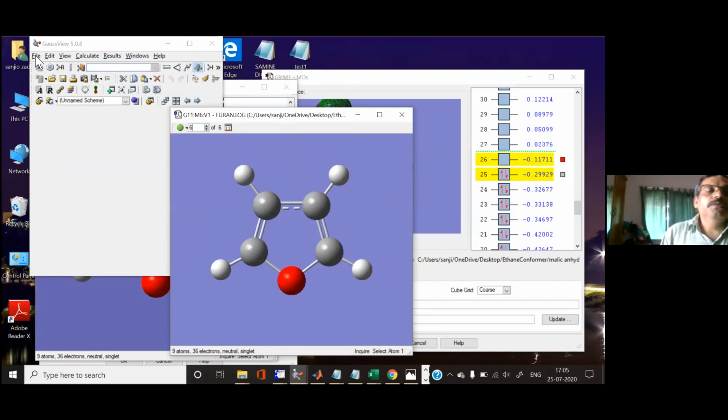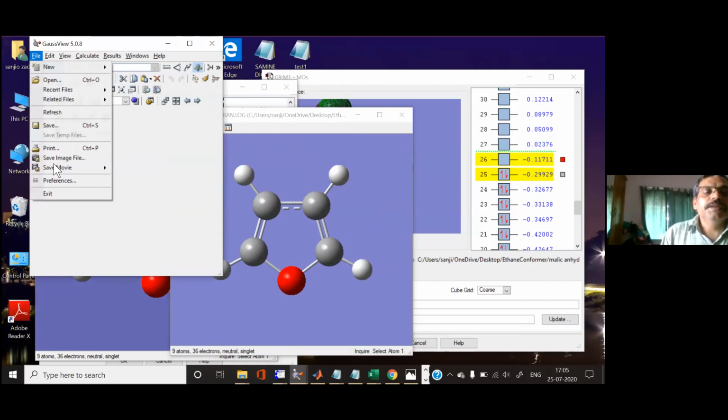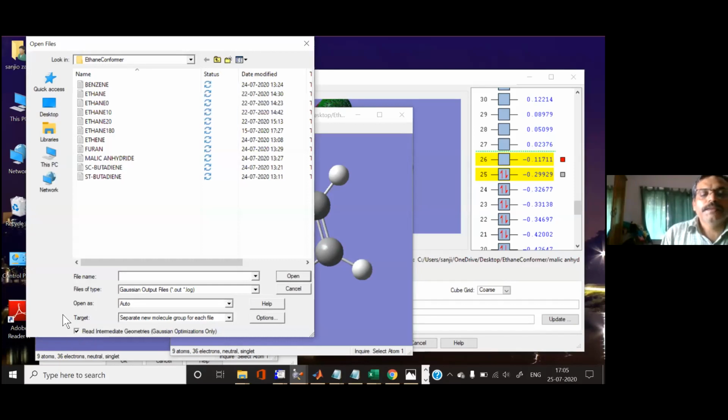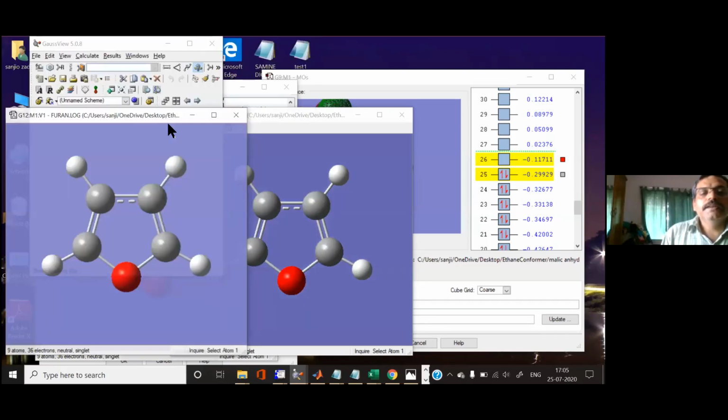If you want to go directly to the optimized geometry, you don't need to click on this box. Unclick this box, and if you open the file, it takes you directly to the last step.